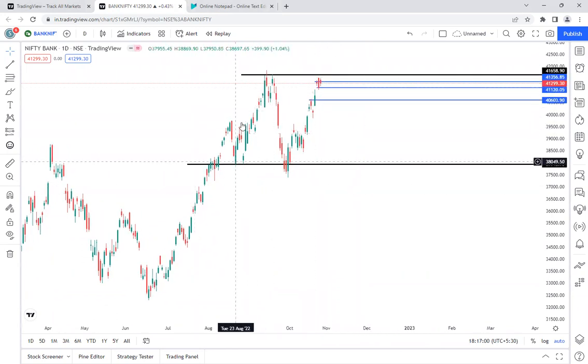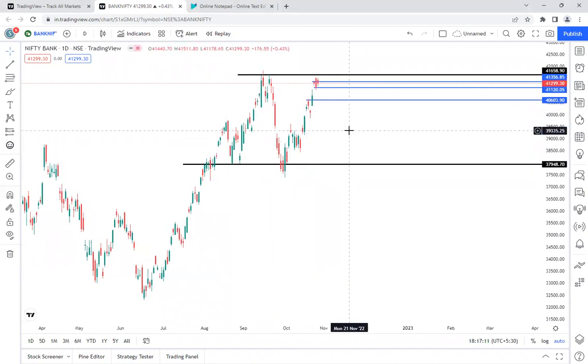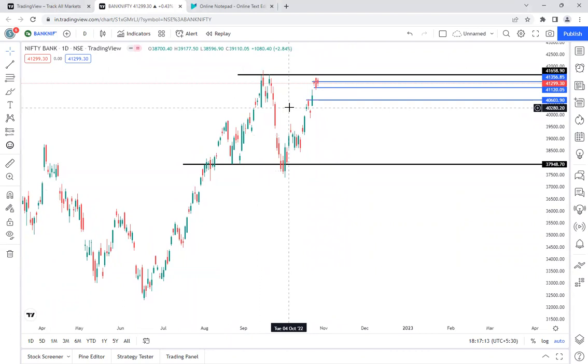That's the reason. If you see, I have plotted these levels. This is the all-time high actually, and this is the level where it took support previously, and after taking the support, Bank Nifty started coming up again. So in the daily time frame, this is also very good. Same as Nifty, Bank Nifty is also looking very good in the daily time frame. So it is very much favorable to the buyers at the moment.